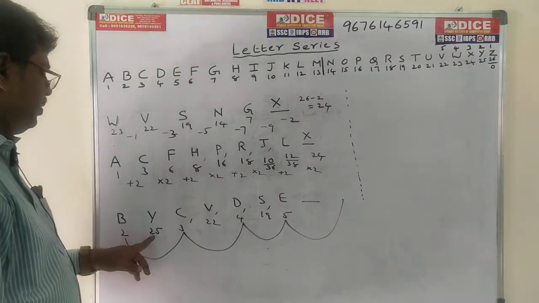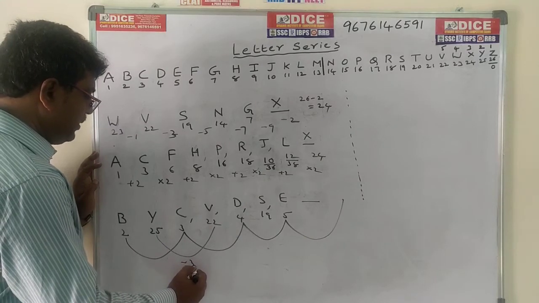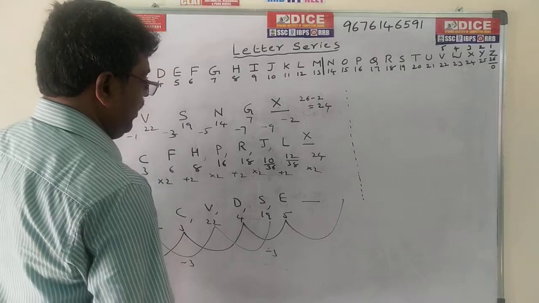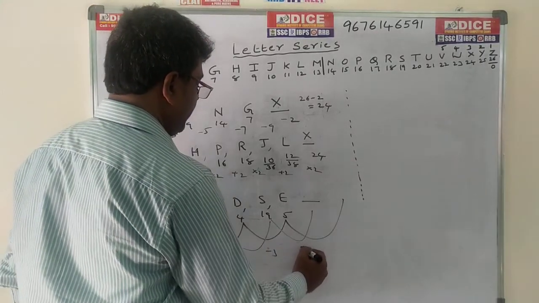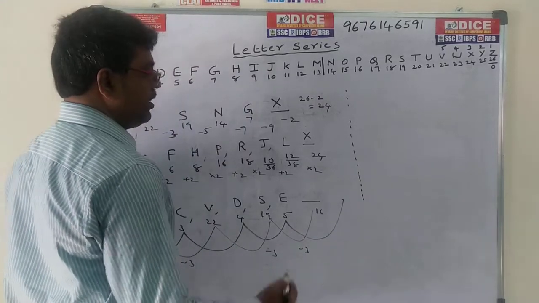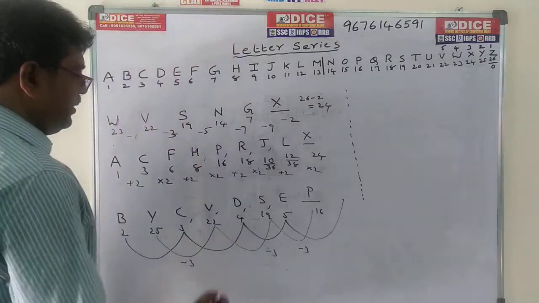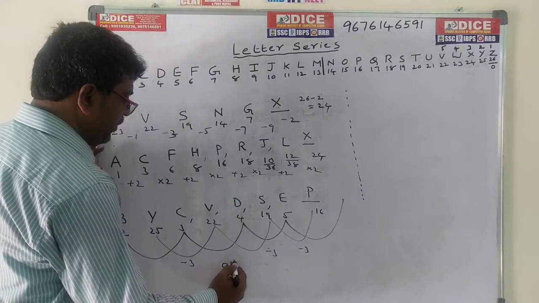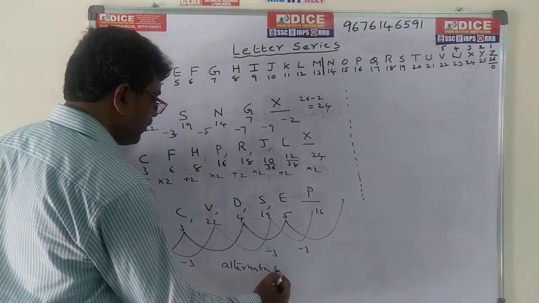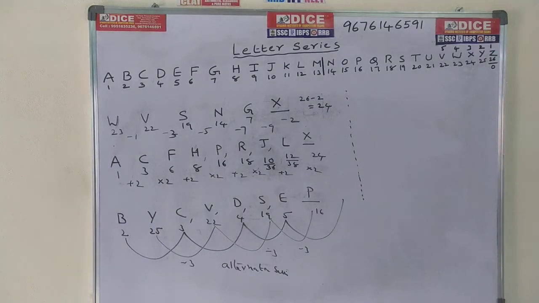Now come to this one. 23 and 22, minus 1. 22 and 19, minus 3. 19 minus 3, how much? 16. What is the code for 16? 16 is P. So P is the answer. This is an alternative series. Write down this one, you can go for the next one.